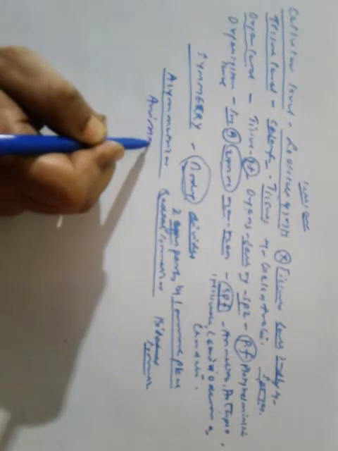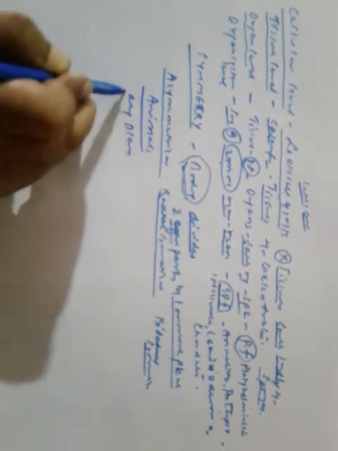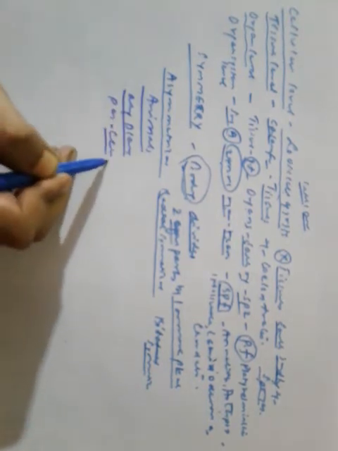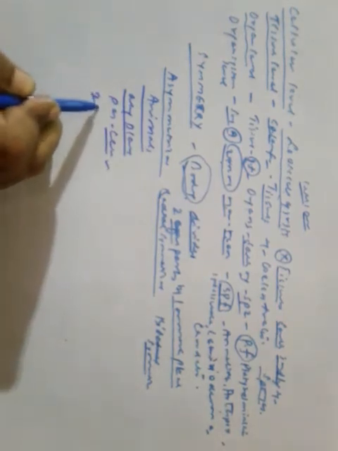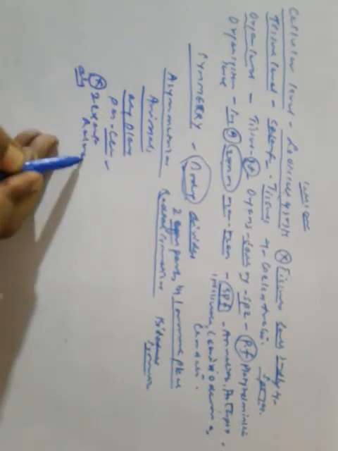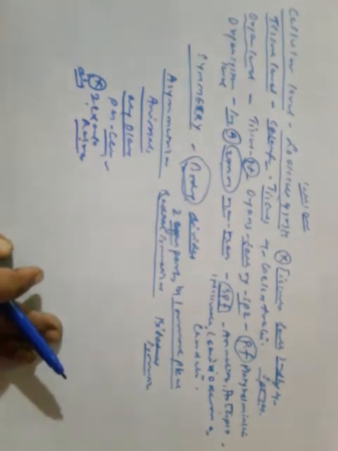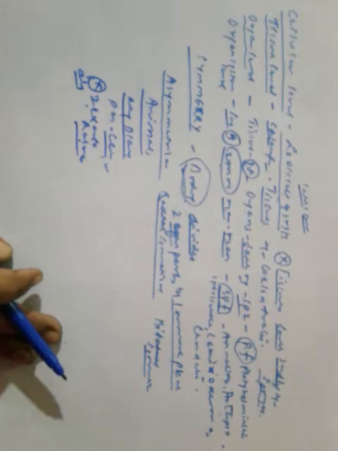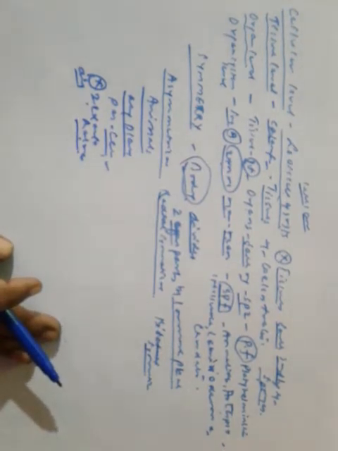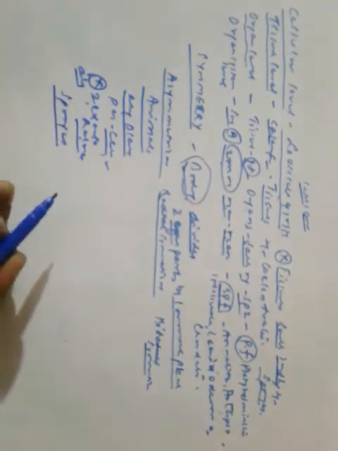Asymmetrical animals are those in which no plane passing through the center can divide the body into two exact halves. Examples are sponges. They cannot be divided into two equal halves.